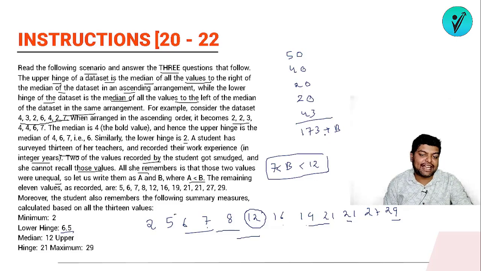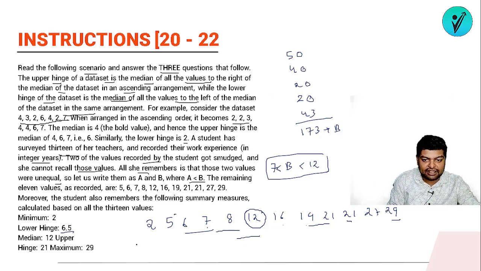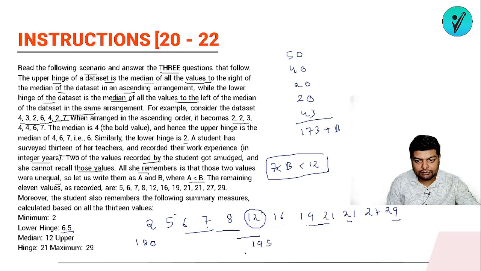And what are the different values of b? It can lie between 7 to 12. Okay, so the minimum value of sum can be what? The minimum value of the sum can be, okay I am writing here, अगर ये 7 लिया आपने तो it will be 180. And the maximum value of sum will be what? अगर आपने ये 12 लिया so it will be 195. Okay, b can be anything इसके range में.